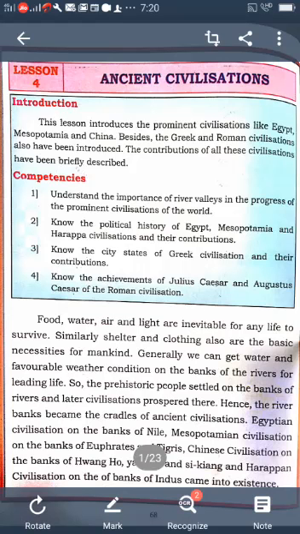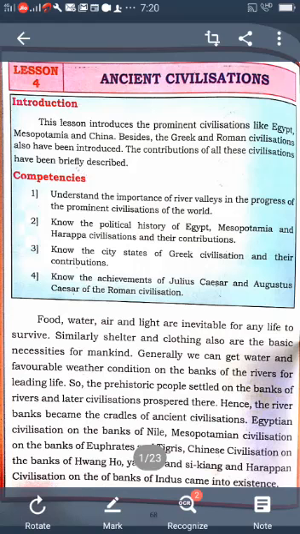Hammurabi was the most famous king of Babylonia. He is famous for his code of laws. His code of law is based on the idea of an eye for an eye and a tooth for a tooth. Understood? An eye for an eye and a tooth for a tooth. Babylonia was ruled for some time by the Kassites and Hittites. Nebuchadnezzar was also one of the important kings of the Assyrians.